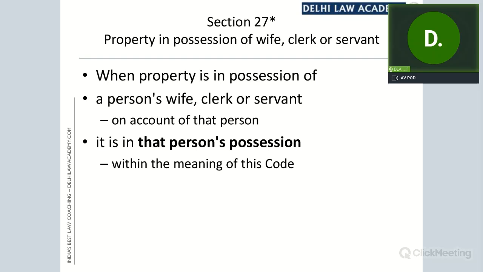A took that property from the wife without the husband's consent. The husband's consent may be implied, but in this case, the implied consent is not there. And therefore, we say that the offender took the property out of Z's possession, the husband's possession, because it is still legally in possession of the husband. It is not in legal possession of wife. It's only in physical possession of wife. Legal possession is still with the husband. And since A took that property out of the legal possession of Z without Z's consent, it will amount to theft.